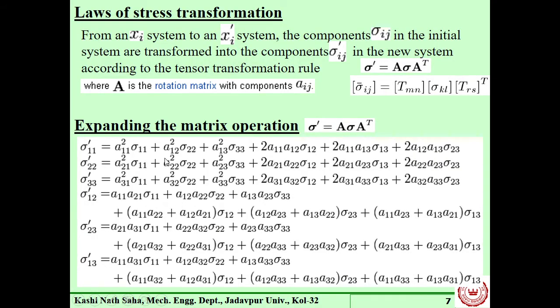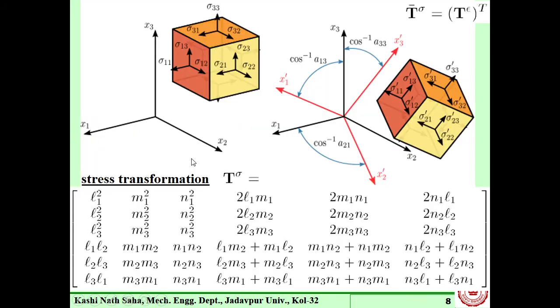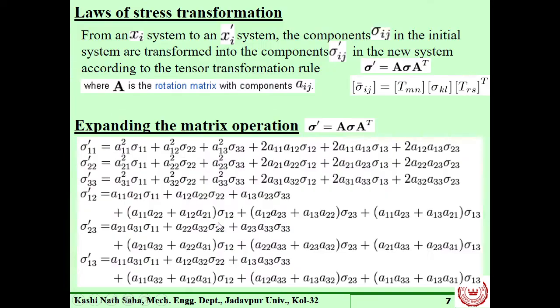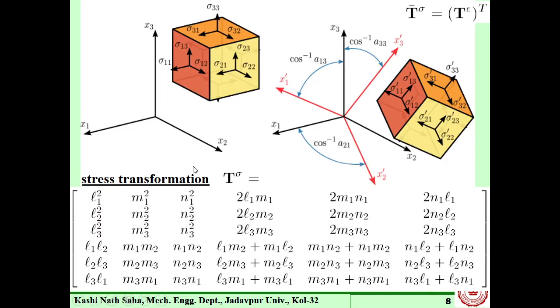From here we have collected terms A11, A12, etc. These terms are basically L1, L2, L3 like that. That is what is shown here. Is this clear?